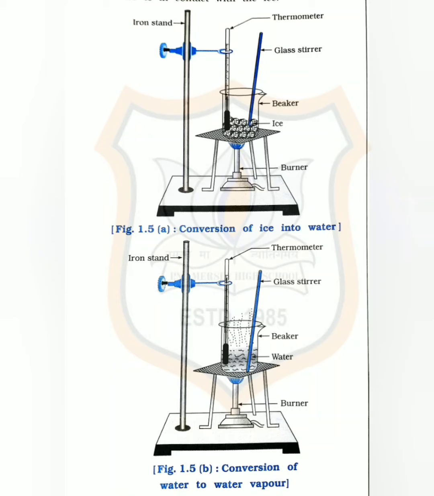Take about 150 grams of ice in a beaker and suspend a laboratory thermometer so that its bulb is in contact with the ice. Here, in the first figure there is conversion of ice into water, and in the second, conversion of water to water vapor. Both are effects of change of temperature.